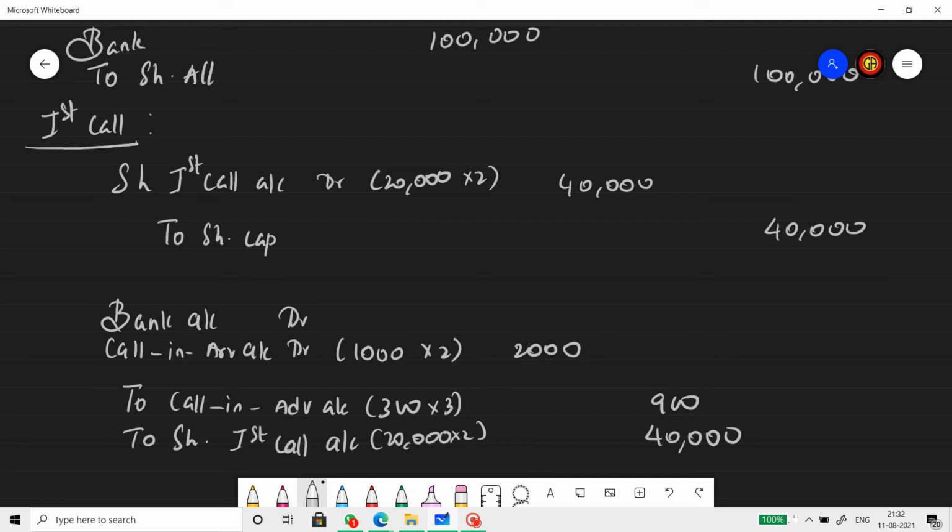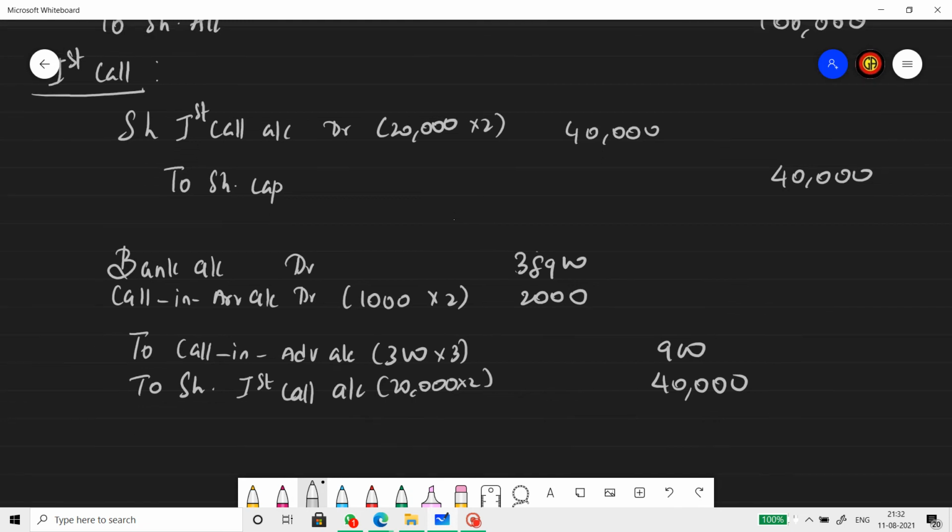2,000 is arrears. So here it will be 38,900. 38,900, which is actually the balance figure. 40,900 minus 2,000, 38,900. So this is the first call entry where calls in arrears is created. Calls in arrears is an asset, so it is debited. Calls in advance is created. Calls in advance is a liability, so credited.